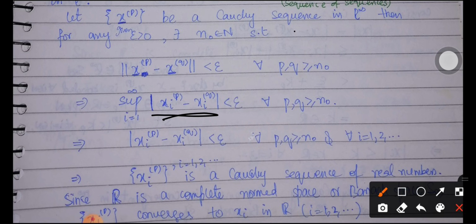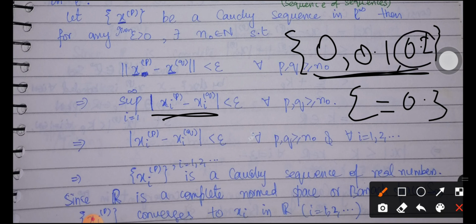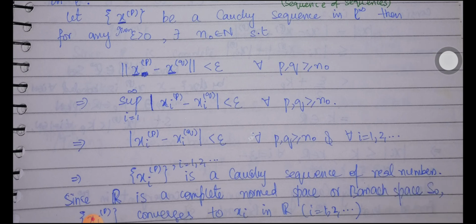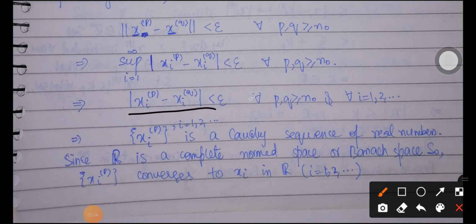Let's suppose we have the numbers 0, 0.1 and 0.2, and we take epsilon to be 0.3. The maximum is 0.2, and if the maximum or the supremum is less than epsilon, then obviously each individual term is also less than epsilon. So we have that the absolute value of x_i^p minus x_i^q is less than epsilon for all p, q greater than or equal to n naught, and for all i varying from 1 to infinity.